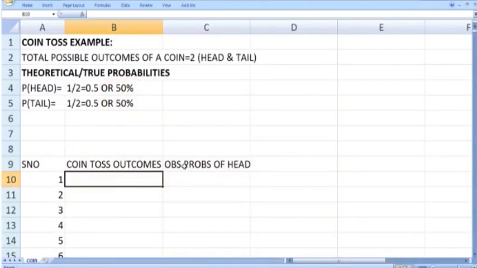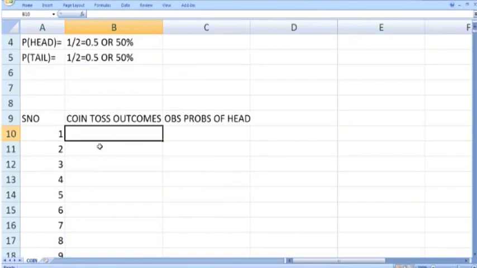Here is our Microsoft Excel spreadsheet program. The theoretical probability of getting a head is 50% or 0.5, and the theoretical probability of getting a tail is also 50% or 0.5. Now let us throw the coin in Excel. There is a built-in function in MS Excel which is the RANDBETWEEN function.